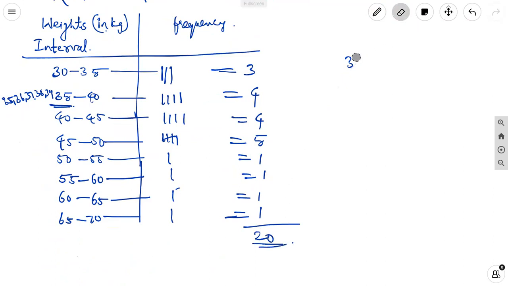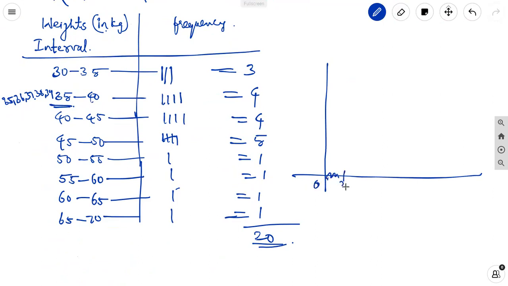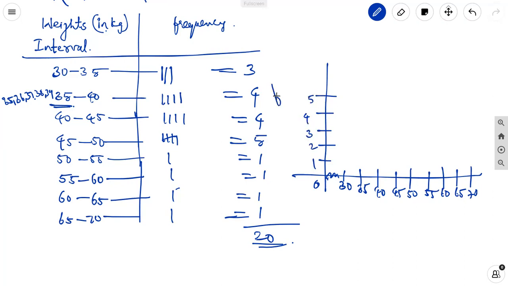Next, how to draw the bar graph. Here on this axis we take the intervals 30, 35, 40, 45, 50, 55, 60, 65, 70. Next, on the other axis, 1, 2, 3, 4, 5, the number of students, that is the frequency. 30 to 35, how many are there? 3.